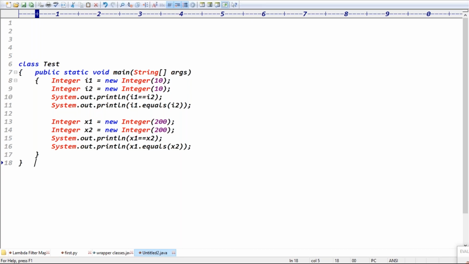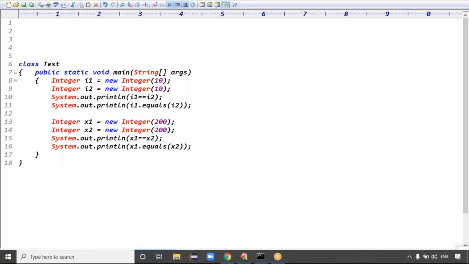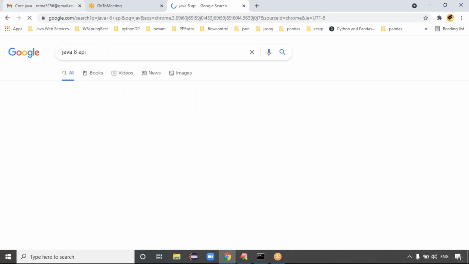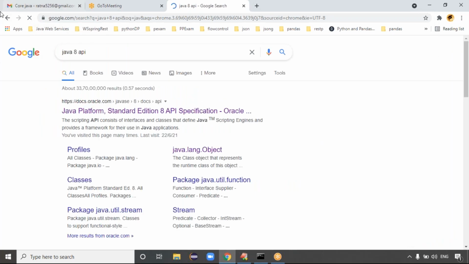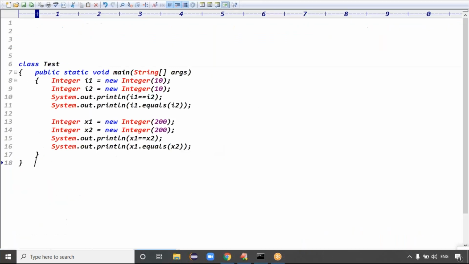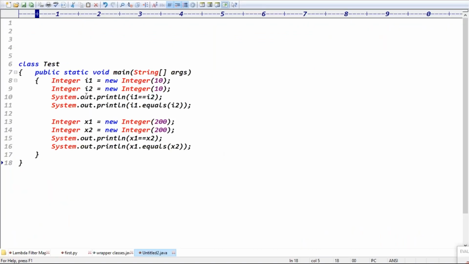Multiple methods, not one or two, right? To check the methods, you can go for the API documentation. The Java 8 API is there. Otherwise, it is better to use the javap command. It shows the list of methods which are there in the wrapper class. Good.